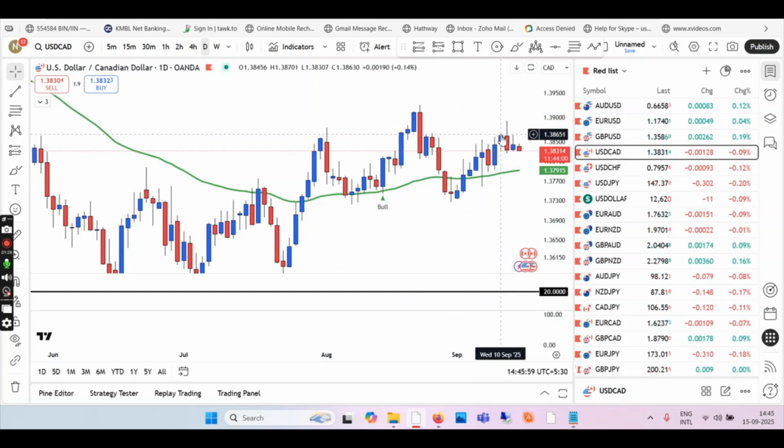Understand? A nice pullback until 78%, maybe 68% or 61% rather. So this, and then we go down. If you want more confirmation, then wait for the red candle to close below the EMA. If you're not sure here, because the price is still above the EMA and we can go up, that's possible. But if you want more confirmation, then in daily time frame, wait for the red candle to close below the EMA. That's your confirmation that we will continue going down.